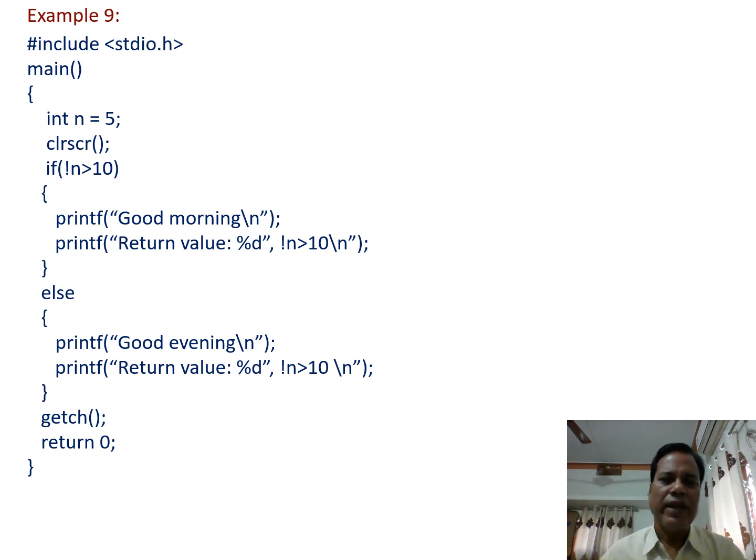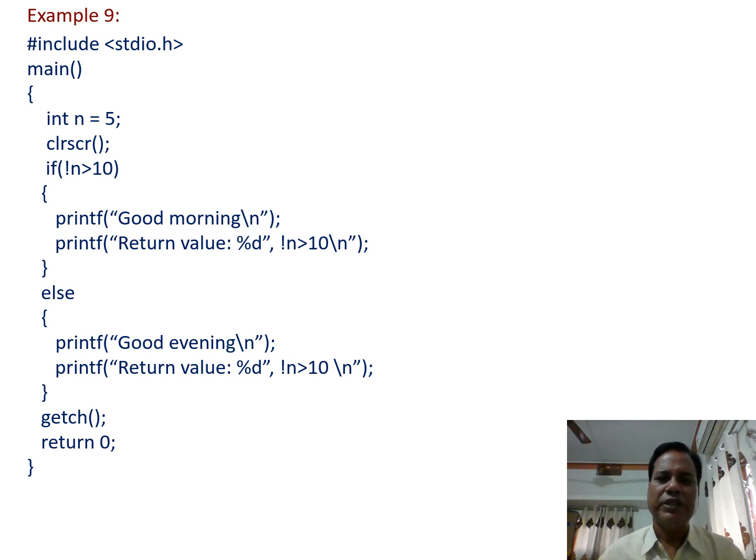So here n greater than 10. Here we see that n equal to 5 greater than 10 means it is false. So before negating this one, depending on this result, as it is false, else block statements are executed.